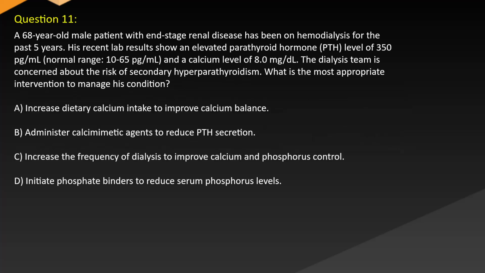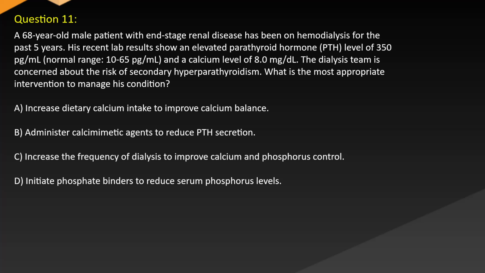Question 11. A 68-year-old male patient with end-stage renal disease has been on hemodialysis for the past 5 years. His recent lab results show an elevated parathyroid hormone, PTH, level of 350 pg/mL, normal range 10-65 pg/mL, and a calcium level of 8.8 mg/dL. The dialysis team is concerned about the risk of secondary hyperparathyroidism. What is the appropriate intervention to manage his condition?